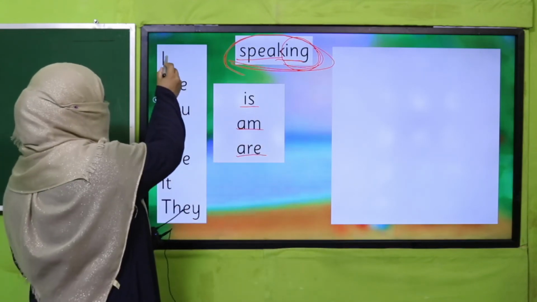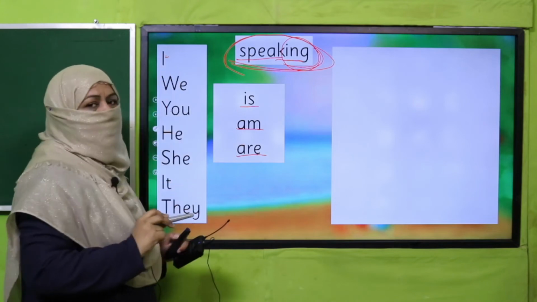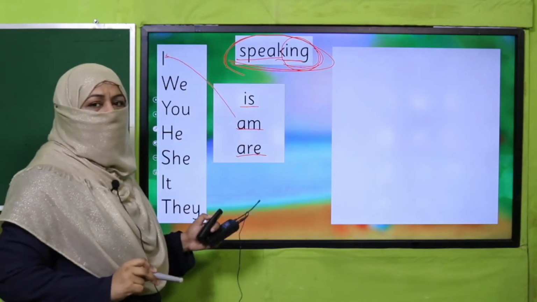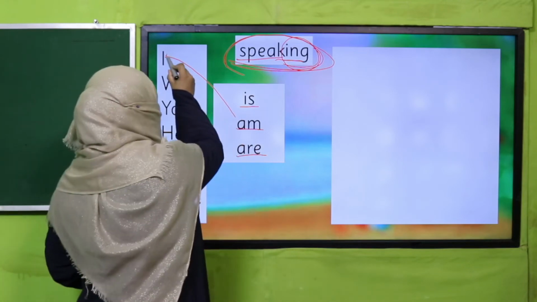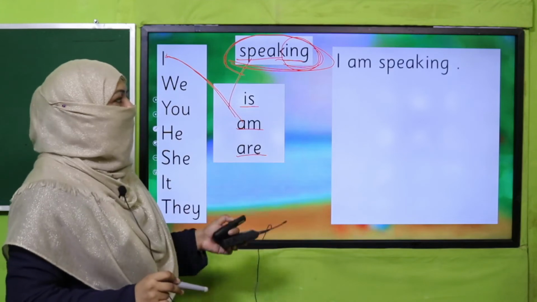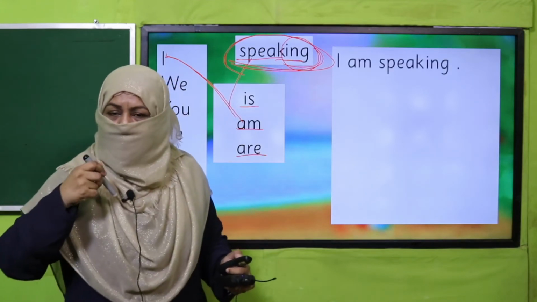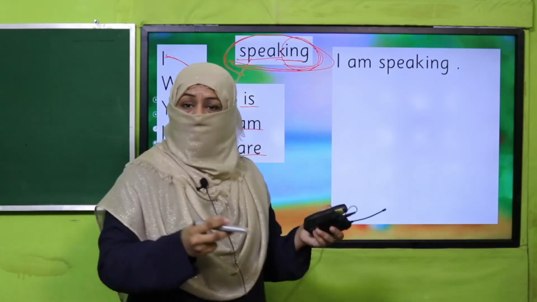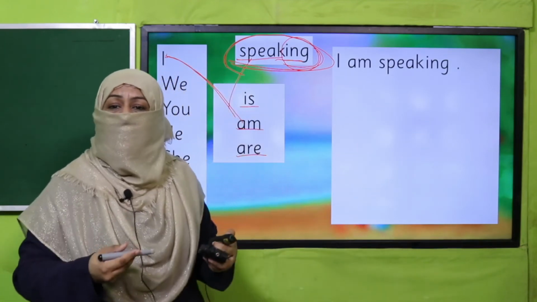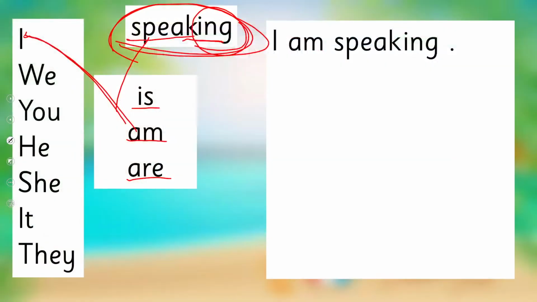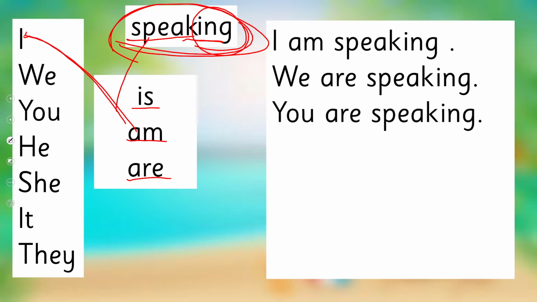Now your subject is I. So which helping verb goes with I? Yes, you know it. I am. So joining all three columns, how will we make a sentence? I am speaking. At present I am speaking. That's why I'm writing I am speaking, because this action is taking place when we are talking. Okay, I am speaking. Now the next subject is we. We are speaking.